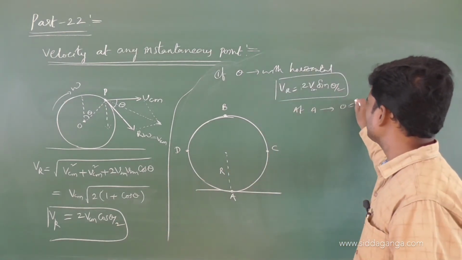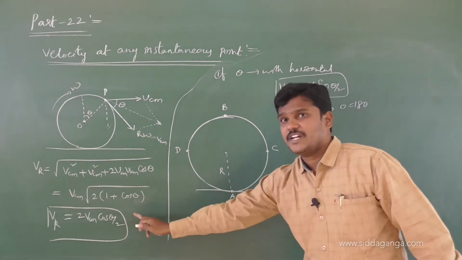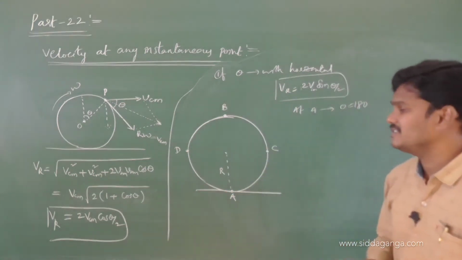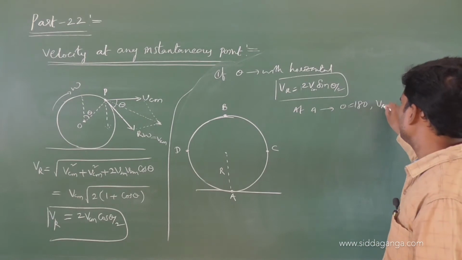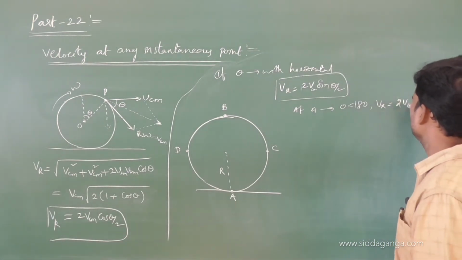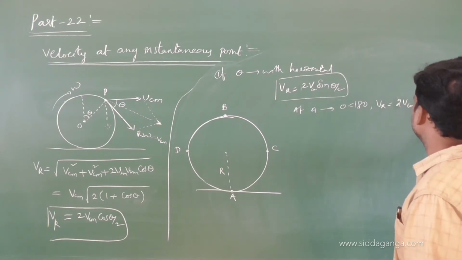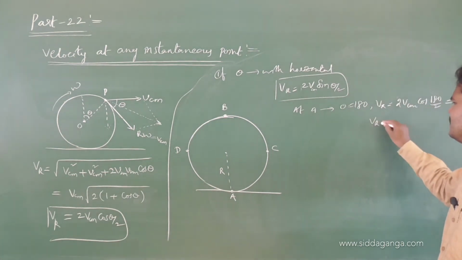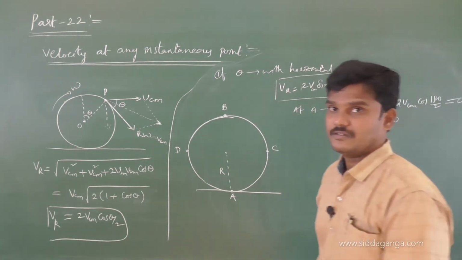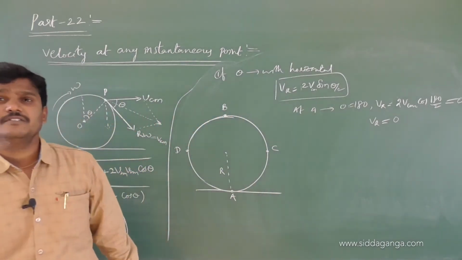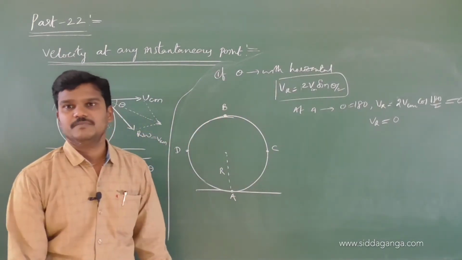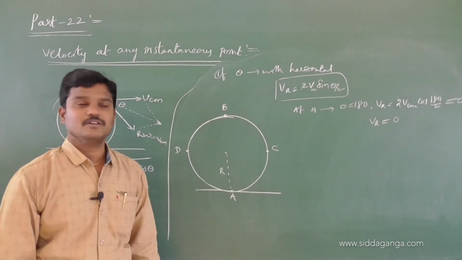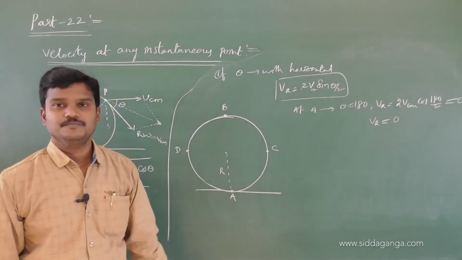I am using the first formula 2V cos theta by 2. Theta becomes 180, so VR is equal to 2 VCM cos 180 by 2, cos 90, which is 0. Yesterday I told you, because the body is in contact with the surface, the resultant velocity is 0, so I got VCM minus R omega as 0, VCM is equal to R omega. So the resultant velocity at this point A is 0.